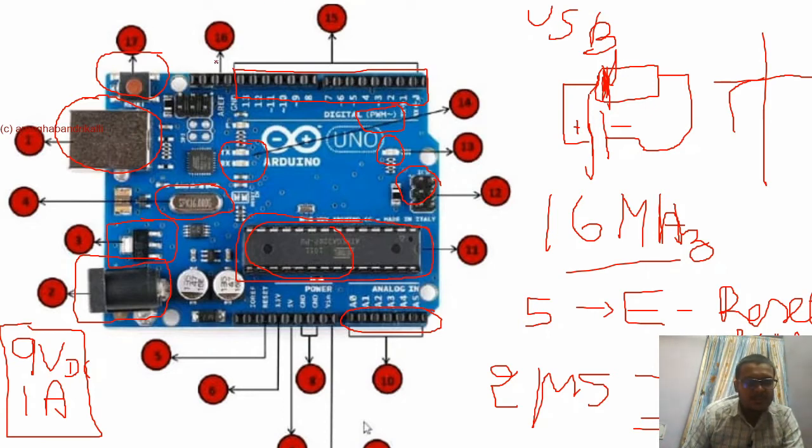So next one is the analog reference pin. This is used whenever you are interfacing any external analog pins. It is going to generate a reference voltage of 0 to 5 whenever you are going to use any of the analog pins. So this is all about these things.